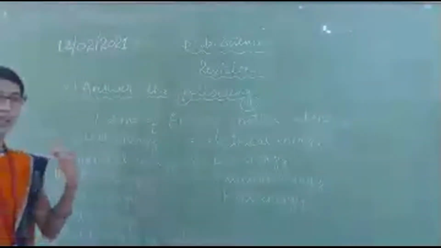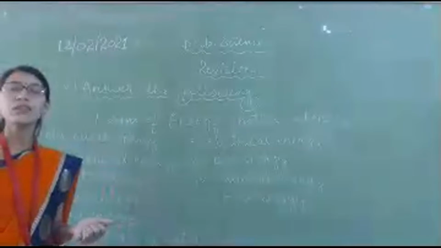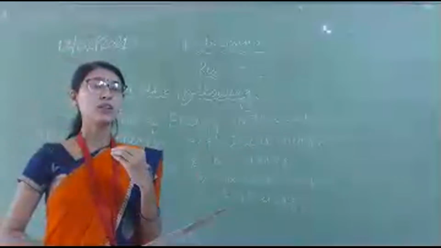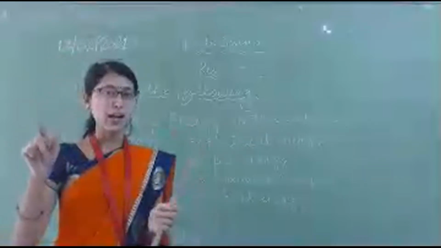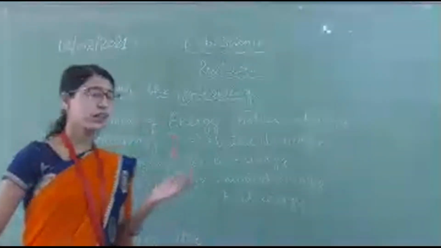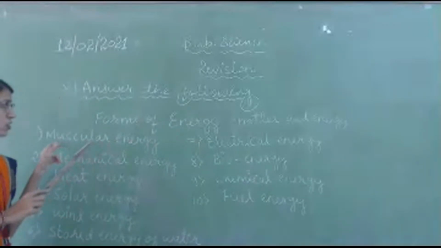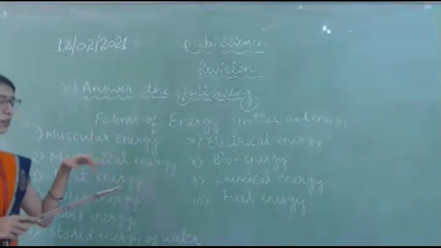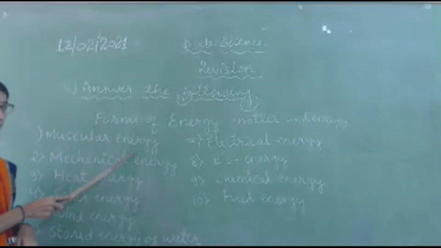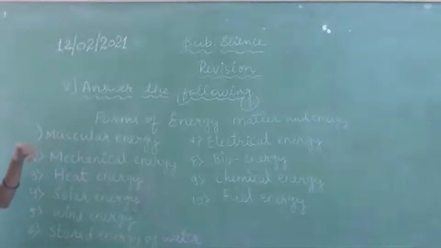What human beings and animals do, whatever work we do, which kind of energy are we using? Muscular energy. When we say show your muscle, we mean showing our body. That is nothing but what? The food we eat is converted into muscular energy. This chemical reaction takes place in our body, and due to the chemical energy, that energy is stored in muscles. By the muscles only we can do work. That's why it is called muscular energy. Right? I hope you understood this one.